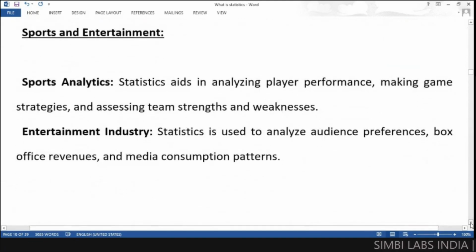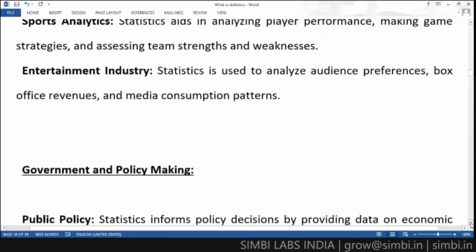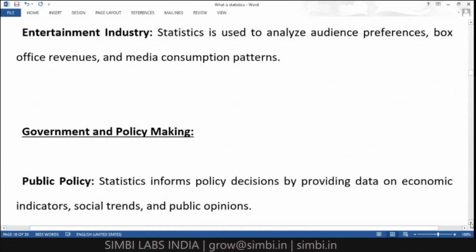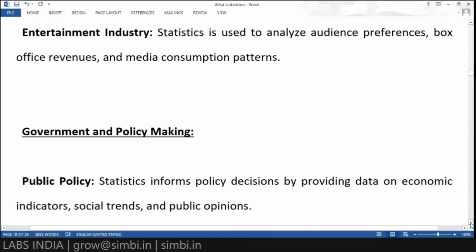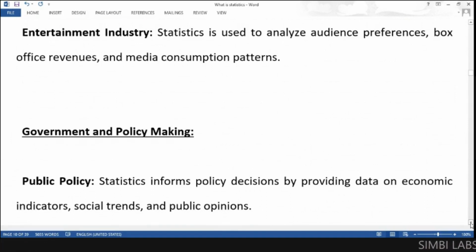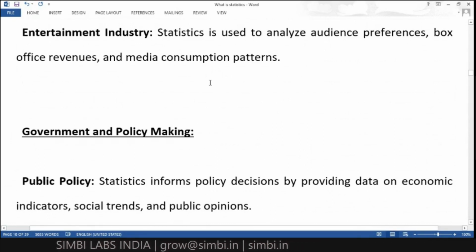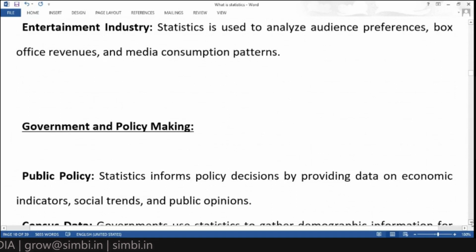For sports analytics and the entertainment industry also, they are following the statistics. When you are watching cricket on TV, you can see they present the measurement of the ball, how the ball was kicked, in picture format, graphical presentation, how it was kicked by the player, how far it went. When you are watching cricket, I think people have observed this. So in the entertainment industry also they are following that, not only games, everywhere.